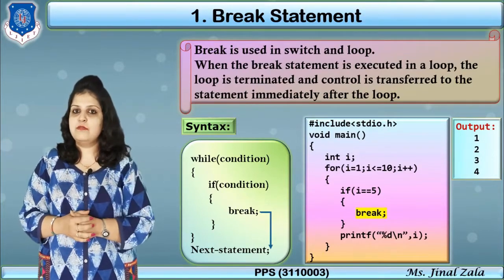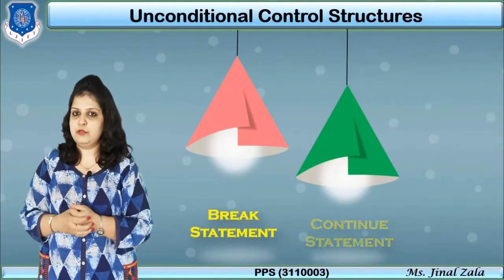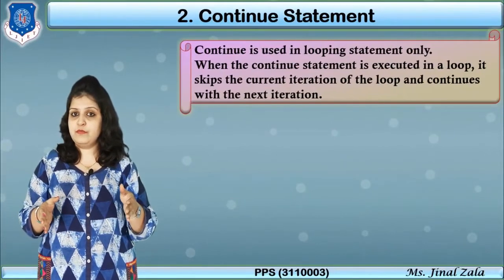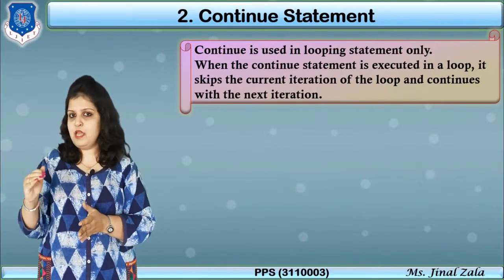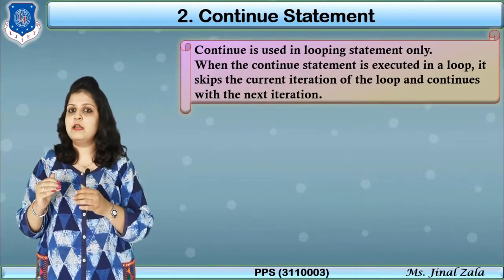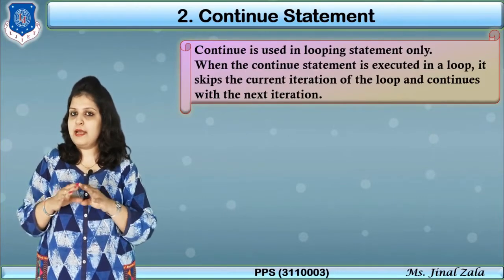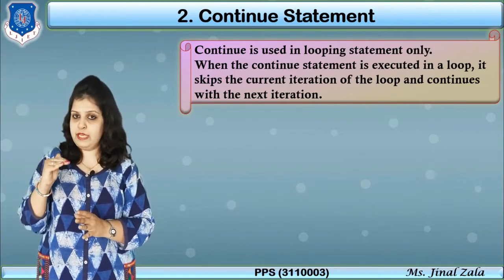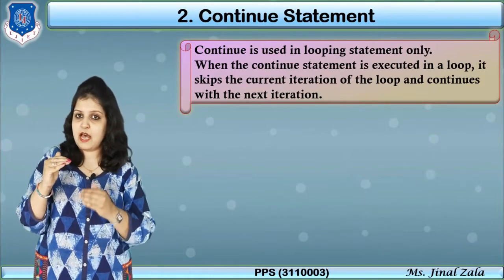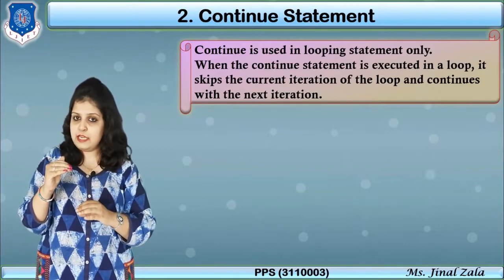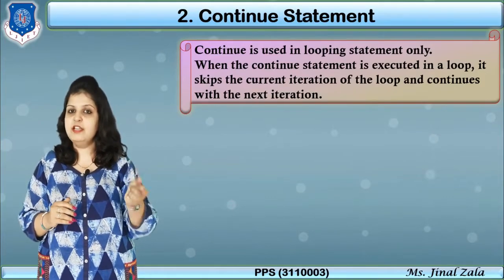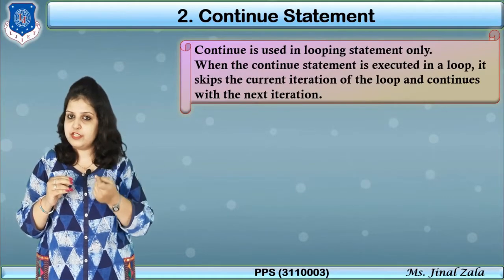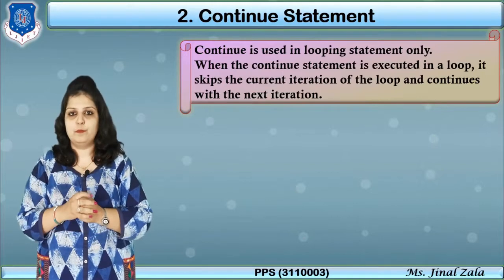Now let's see another statement, that is the continue statement. What is the difference between break and continue? Break is used to stop the execution of the loop, but by using continue our loop execution will not be stopped. When continue executes, the remaining statements after the continue are skipped for that particular iteration, and again our control goes to the loop, checks for the new iteration and executes the loop again.